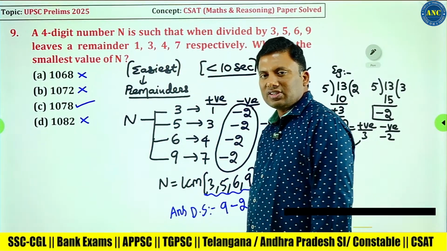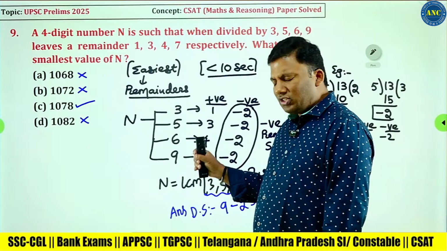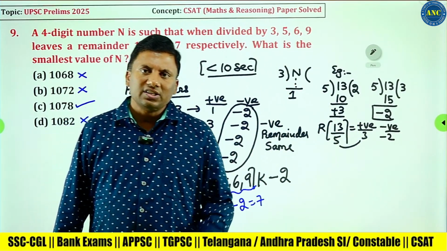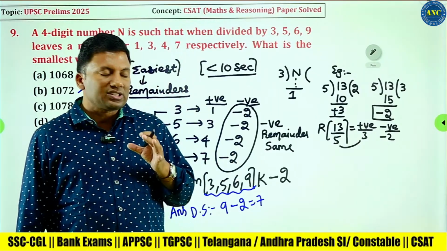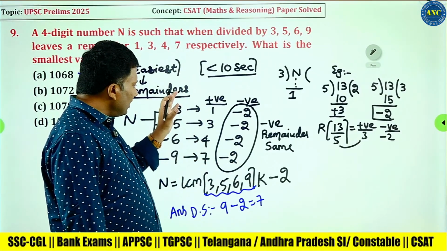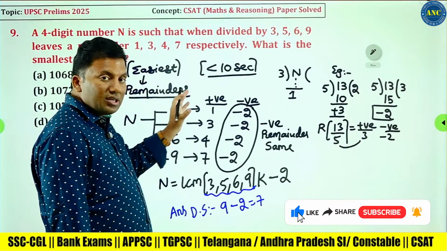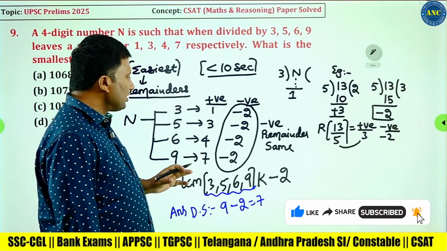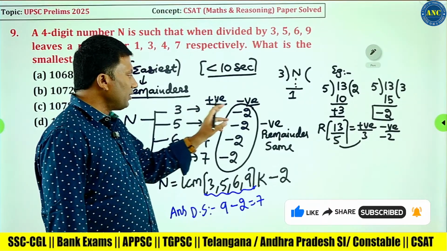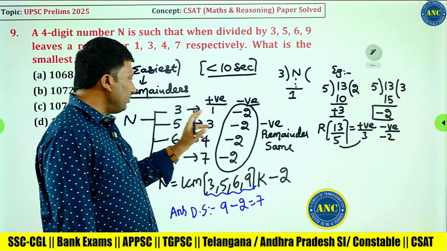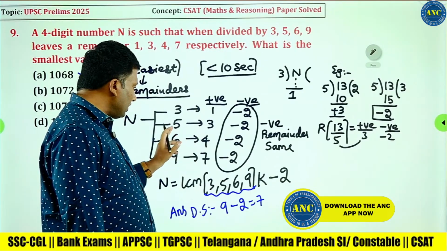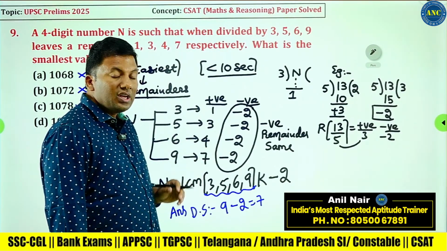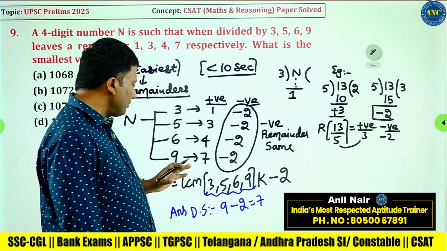1078. This is a question which you must solve within less than 10 seconds when the negative remainders are the same. A number is divided by multiple numbers; the positive remainders are not the same, but the negative remainders are the same. 1 minus 3 is minus 2, 3 minus 5 is minus 2, 4 minus 6 is minus 2, 7 minus 9 is minus 2. Negative remainders are the same.